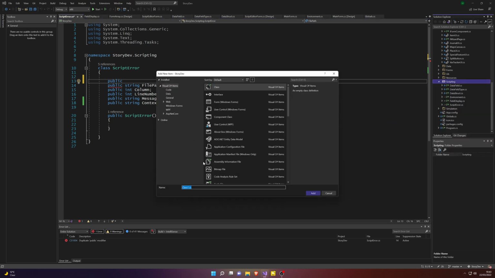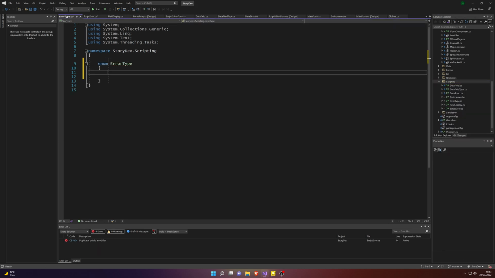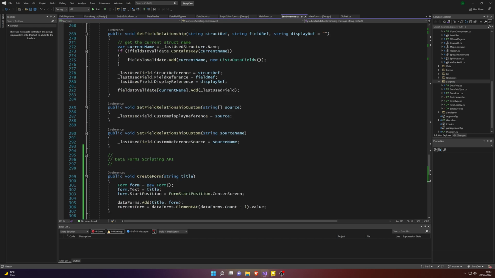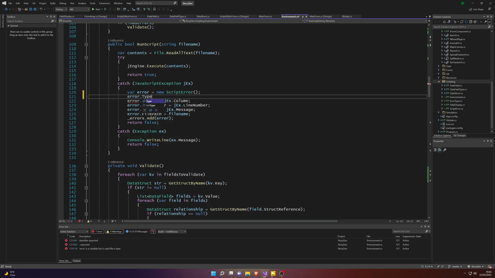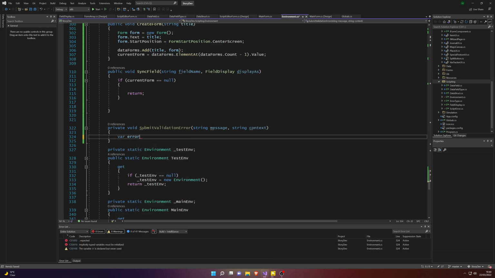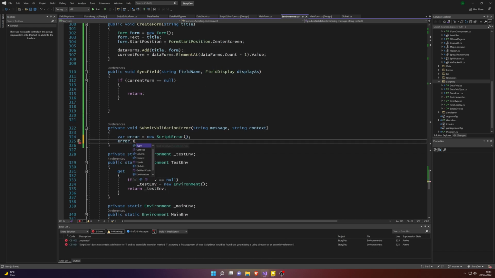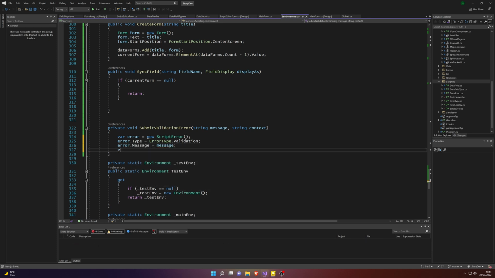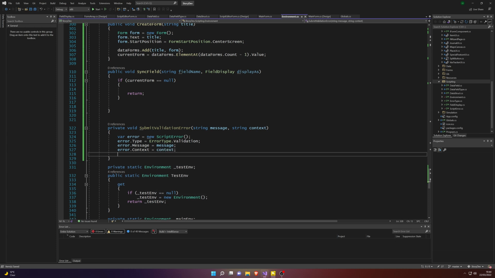And we just create a type, some error type, so whether it's standard or validation. Maybe there's some additional types we add later, but that's what we're going to keep to for now. So up here that's going to be standard error, here is going to be a validation error. Unfortunately at the moment there's no possible way of retrieving line number or columns.